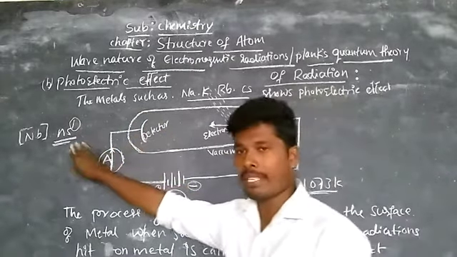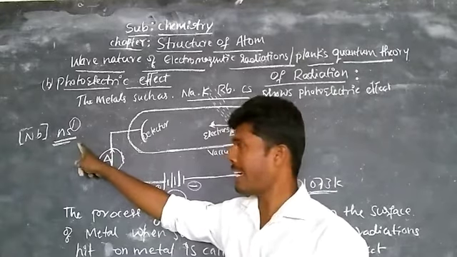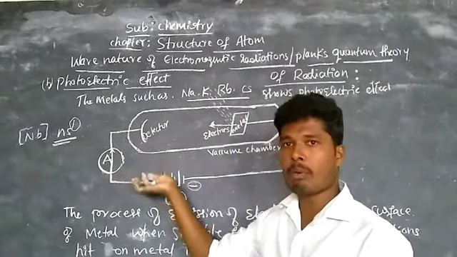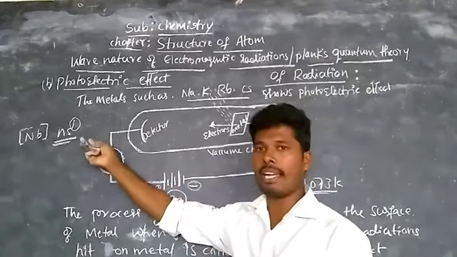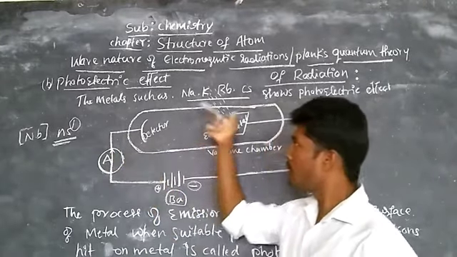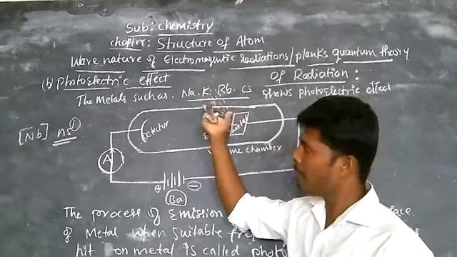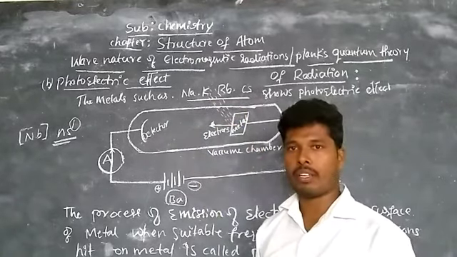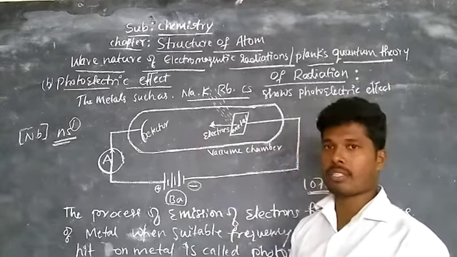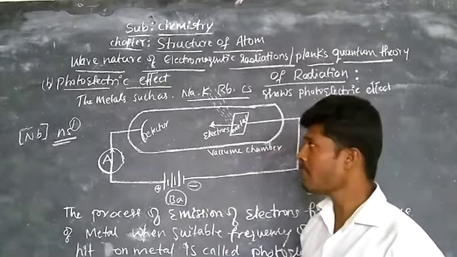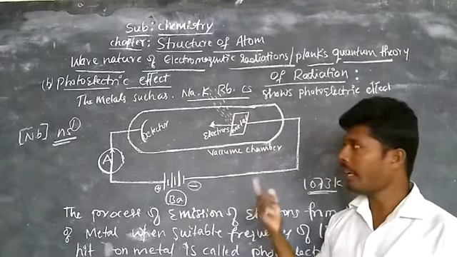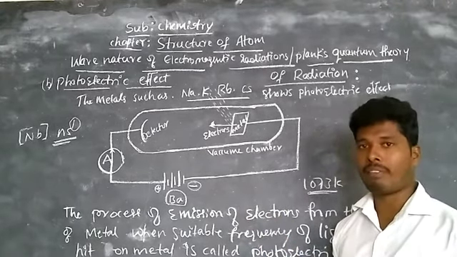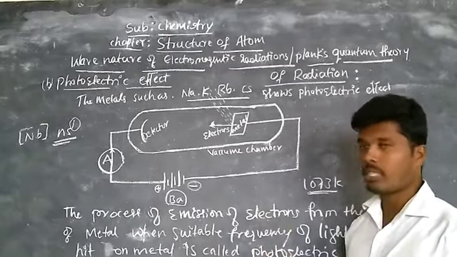So due to the presence of only one electron in the s shell of alkali elements, by supplying a small amount of energy, the electron is ejected easily. Therefore the alkali elements or alkali metals have the ability to show the photoelectric effect. Okay, so these are the metals. This is very important for 1 mark questions. They ask to give any one example of a metal that shows the photoelectric effect. Okay, so this is the photoelectric effect.